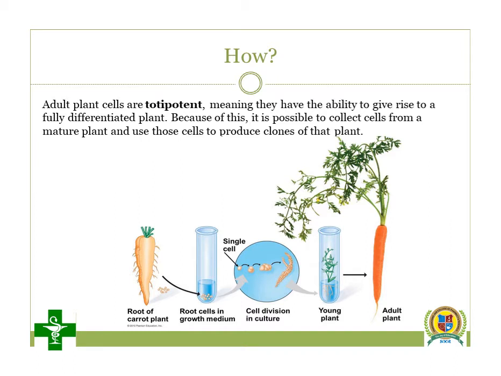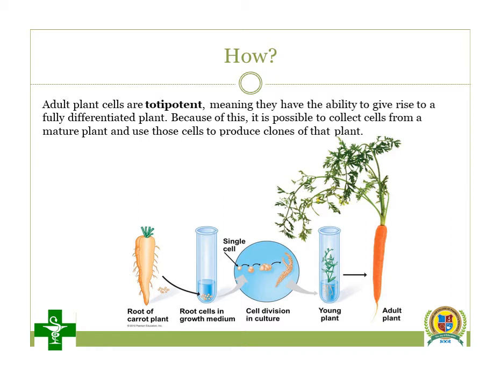As we put them into the nutrient medium, the cell starts to take the nutrients from that growth medium, and after getting all the necessary nutrients, it starts cell division. The cells divide and redivide, and there is formation of callus.